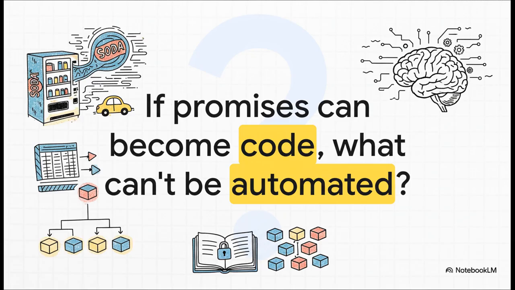So now that our agreements can literally become algorithms, what are the real limits? If our promises can become code, what can't be automated?